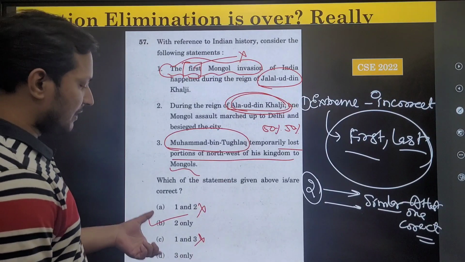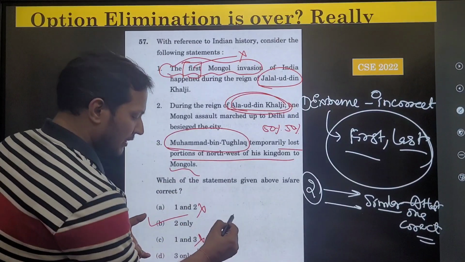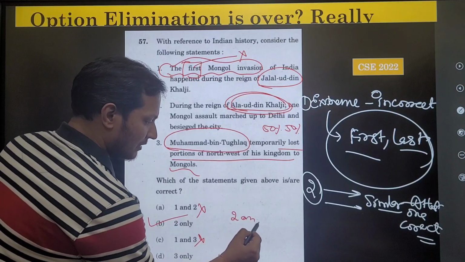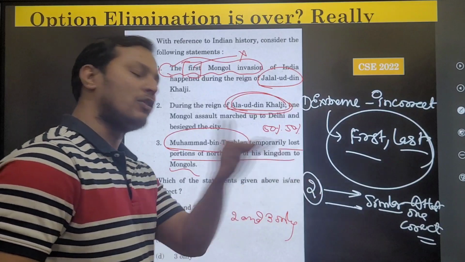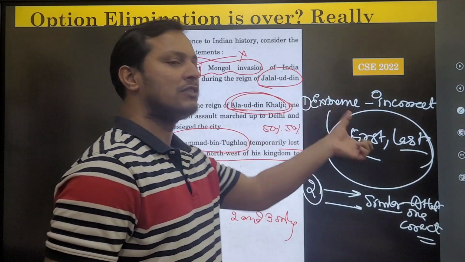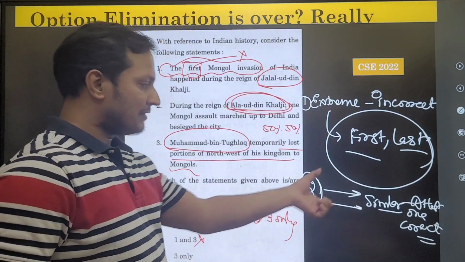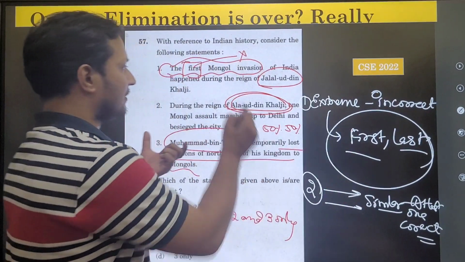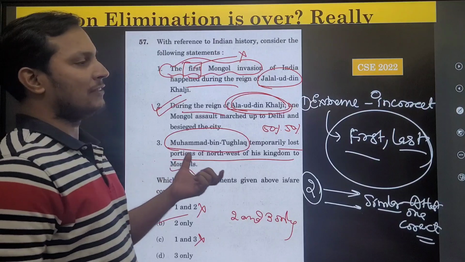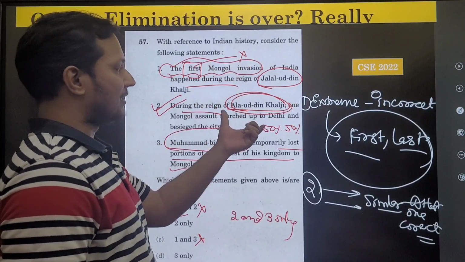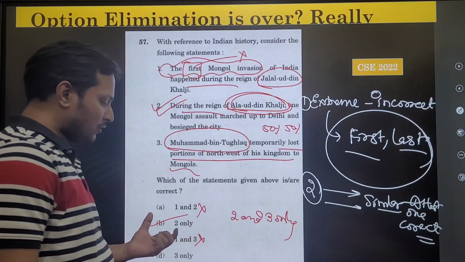You can see, if UPSC wanted to confuse you, they could give you 2 and 3 only. But UPSC does not want to confuse you. UPSC wants you to use this option elimination technique. This technique says that if two statements are of a similar kind, at least one has to be correct. The first statement is incorrect, so the second statement has to be correct, and the answer is 2 only.